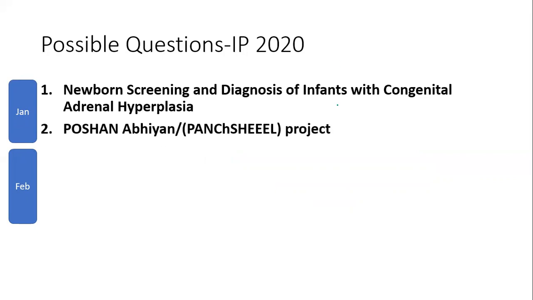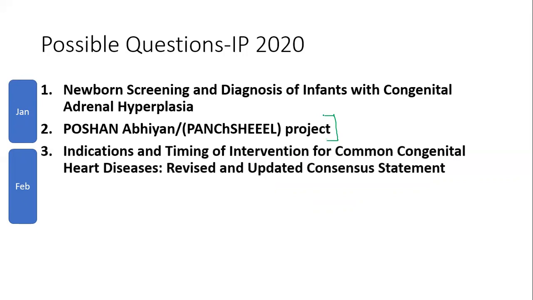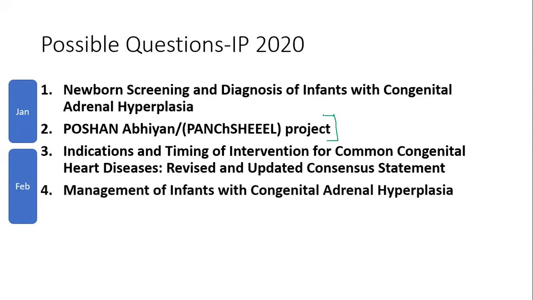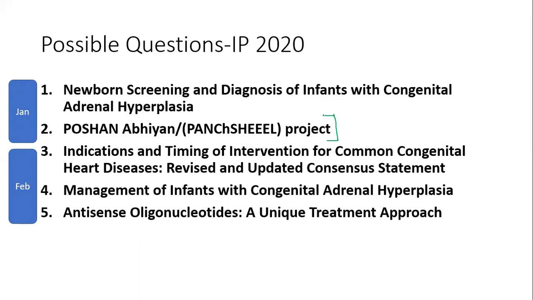And social pediatrics, definitely one question will be asked in the recent advances paper alone. The recent thing they're concentrating on is the Poshan Abhiyan project, and I would request all of you to go through that. In February, congenital heart disease, timing of diagnosis and intervention, management of CAH, antisense oligonucleotides.